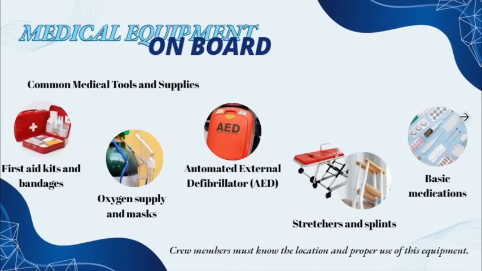So, also, you have different medical equipments on board. What are those? The common ones, you have your first aid kits and bandages. You have your oxygen supply, tanks, and masks. You also have the AED or automated external defibrillator.